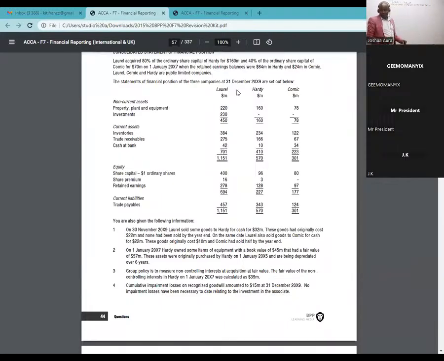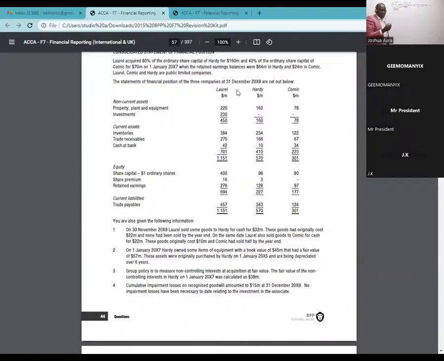As at. I'm so sure that one is something that all of us are very good at. Ladies and gentlemen, I'll simply start copying this table the way it is. So I'll start by writing there non-current assets. So non-current assets, what do we have there? We have two of them. We have property, plant, and equipment.